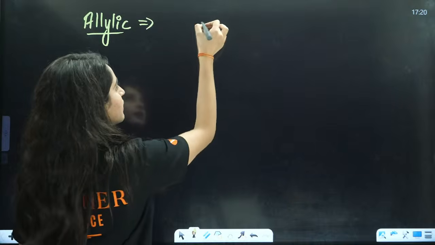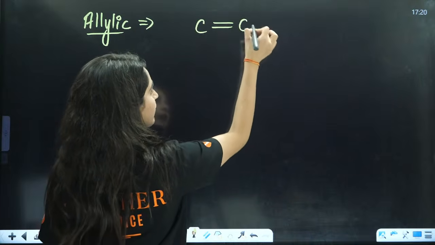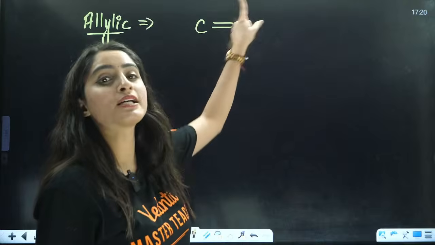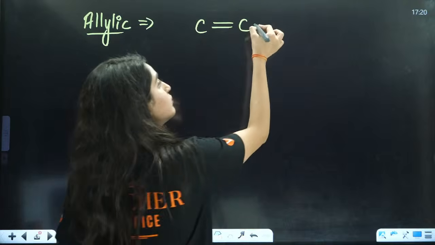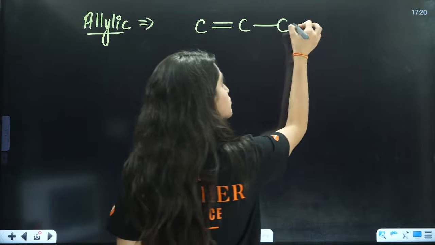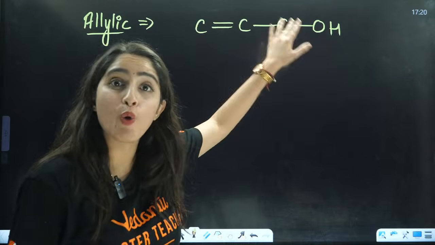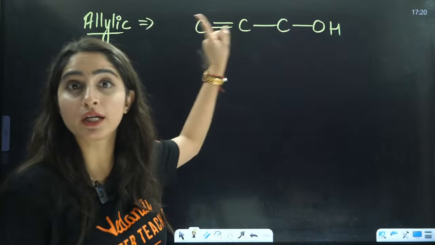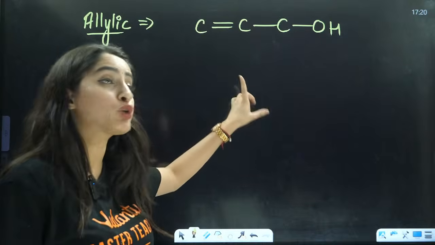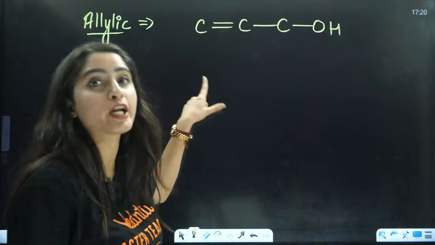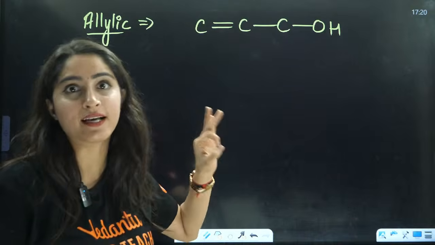Allylic means you have carbon, double bond carbon, and next to this double bond, you have one more carbon which is further connected to OH. That means your OH is not directly connected to the double bond. OH is connected to the carbon which is connected to a double bond. That is called allylic, right?